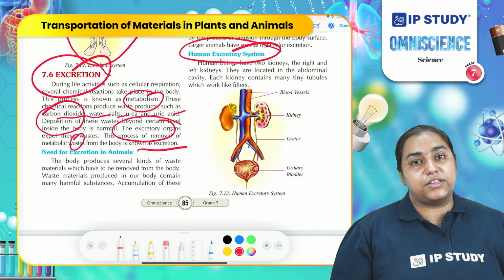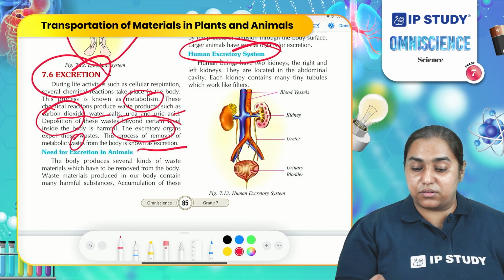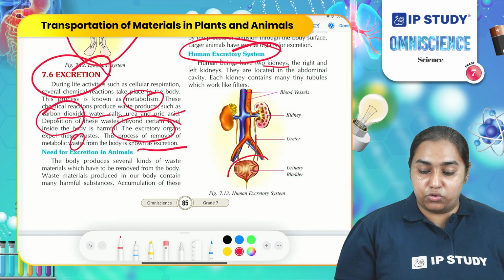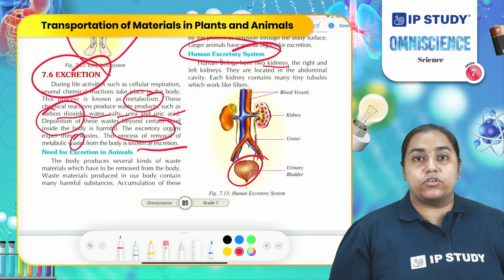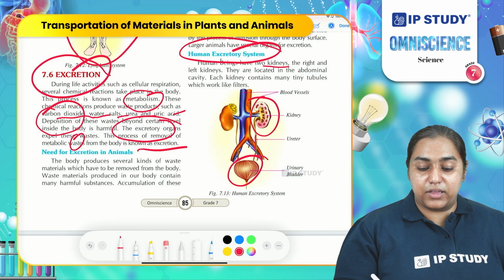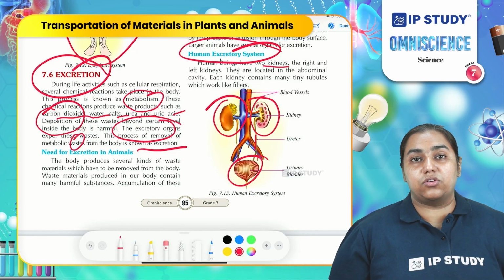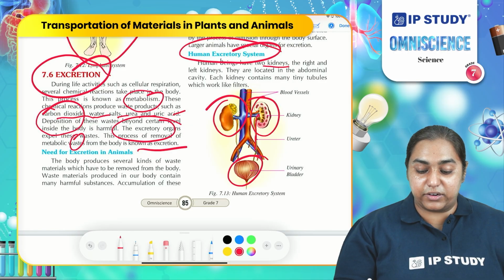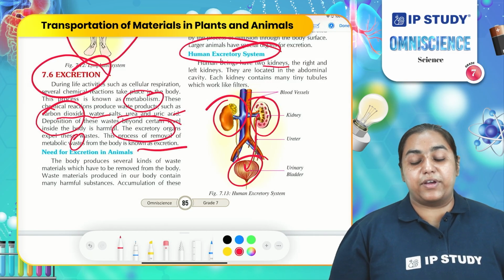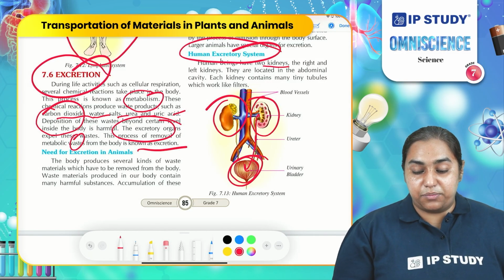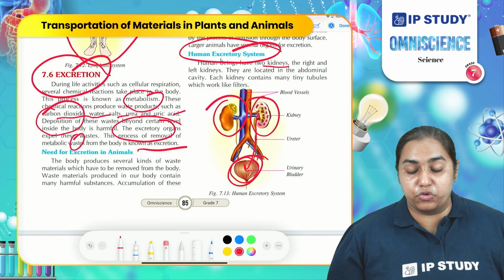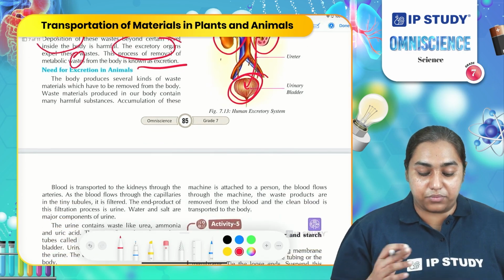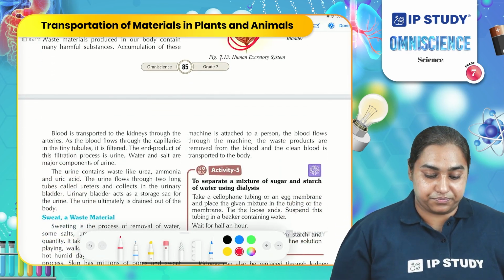What are the components of this excretory system? The excretory system consists of two kidneys connected through the ureter to the urinary bladder. The kidneys are the main organs through which filtration of the blood is done. Once it is filtered, waste material reaches the urinary bladder via the ureter. In the urinary bladder, it is stored in the form of urine, and it comes out through the process of micturition.